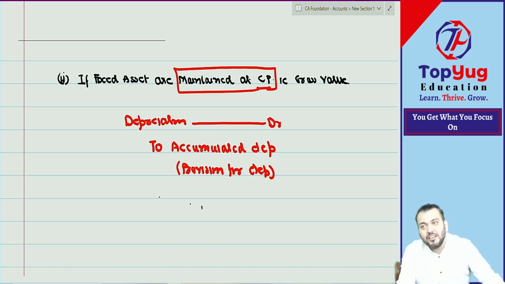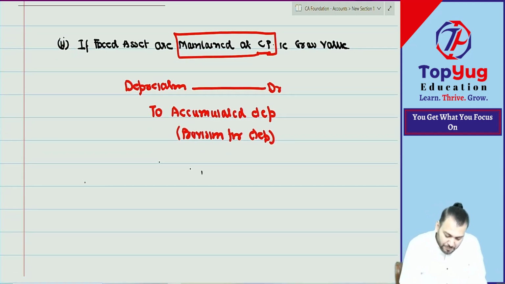The last journal entry was depreciation account debit to fixed asset. If you are doing that journal entry, then with the amount of depreciation, fixed asset will be reduced, and therefore we are not able to maintain fixed asset at cost price. Then we are maintaining fixed asset at cost price minus depreciation. So in this, what will happen, that we need to understand. Correct?